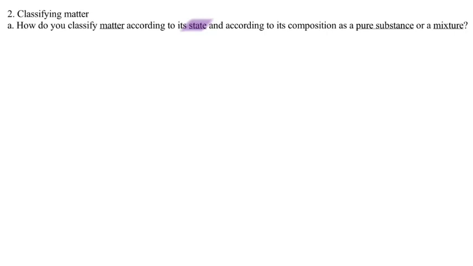Okay, pure substance means all one type of unit. So it could be an element or compound, but everything in the whole pure substance is made out of the same stuff, in the same ratio, in the same composition, with the same structure. And then mixture is different things together. They might look like one thing or they might not. So states: solid, liquid, gas, and then the most common state in the universe is plasma.